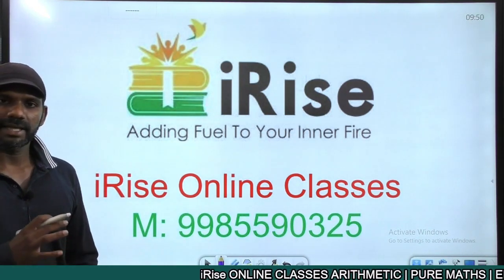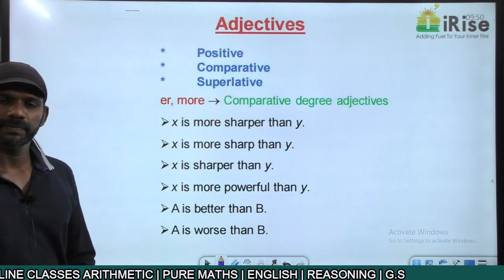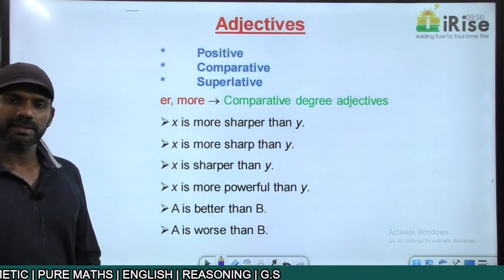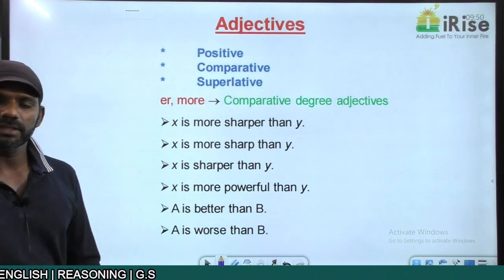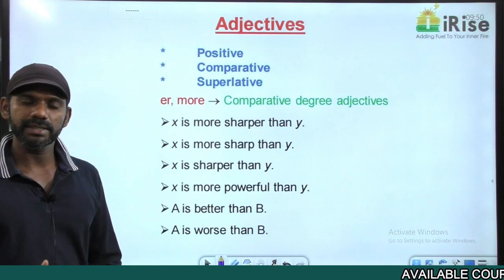We'll go for the topic adjectives. We'll go for the rules first, then we'll think about the application part. You know what an adjective is? An adjective is a word that describes a noun or a pronoun. Any word that describes a noun or a pronoun is termed as an adjective.